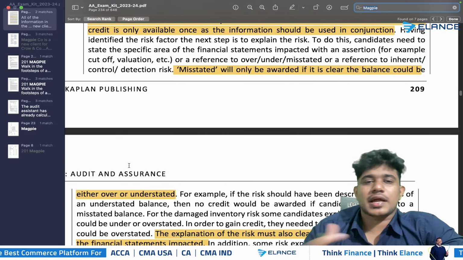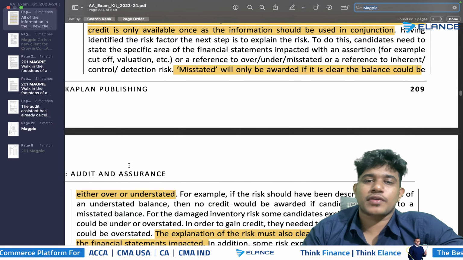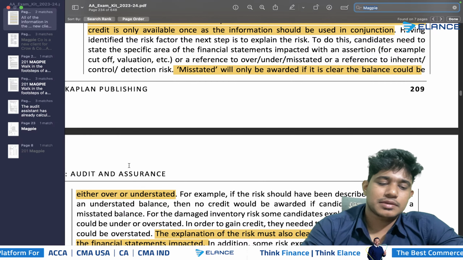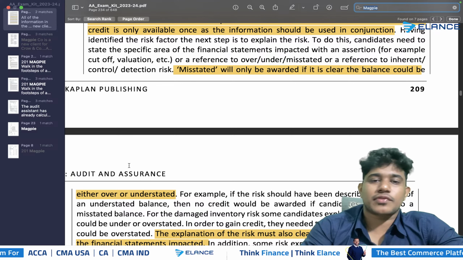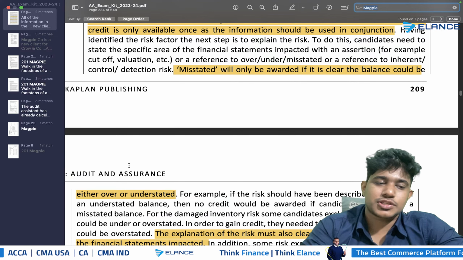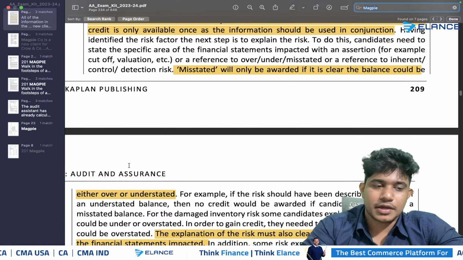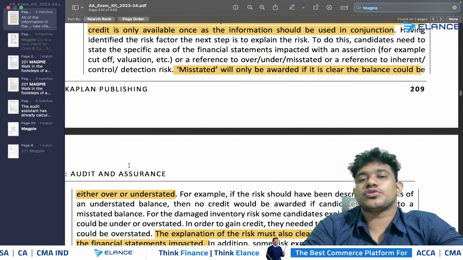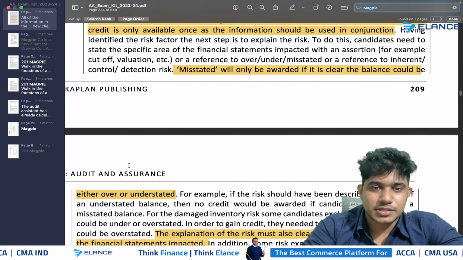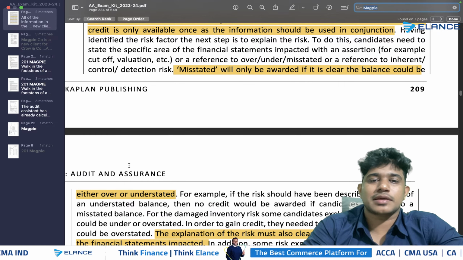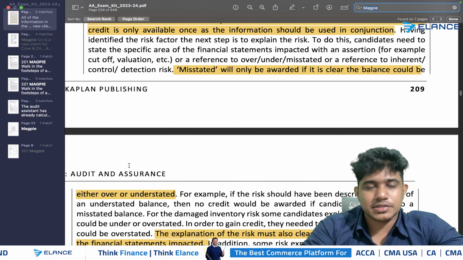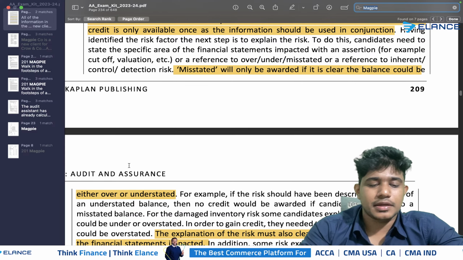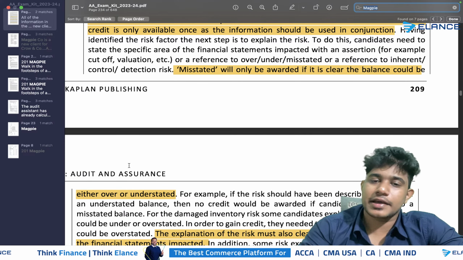And again, when you write the risk, make sure that you are not just specifying misstatement. You should not just specify that there is a misstatement in the answer. Instead of writing misstatement, you should clearly mention what is actually misstated in the scenario, whether it is understated or overstated. So you should not merely mention that the financial statements will be misstated. Instead, if it relates to a misstatement in the company's financial statements, especially in the case of PP, if PP is misstated, you should specify whether the balance of PP is understated or overstated. Clear?